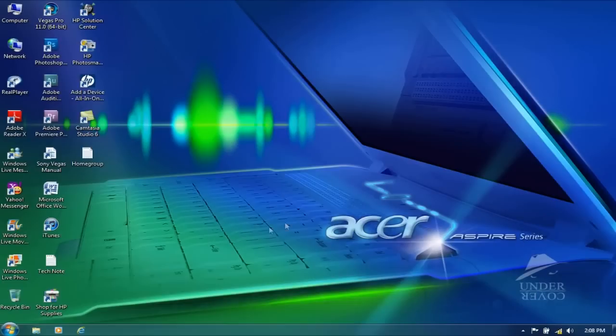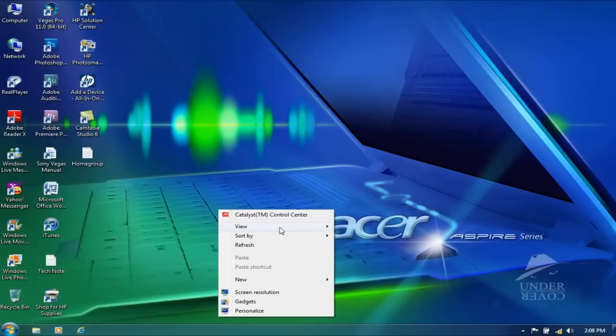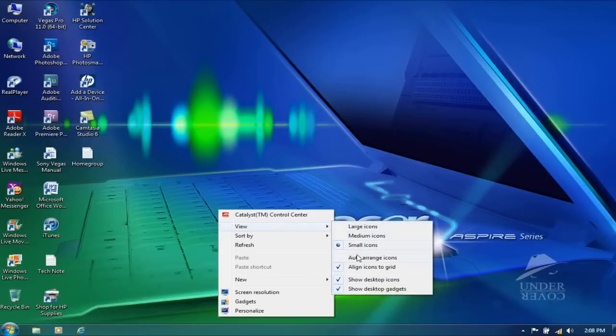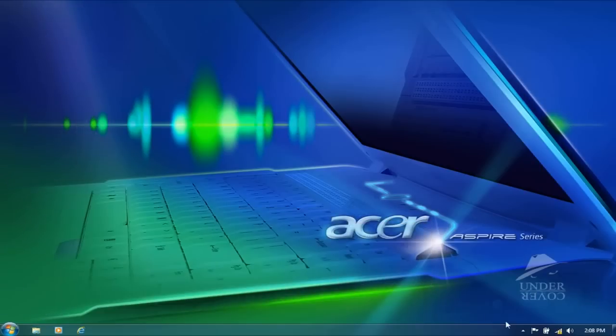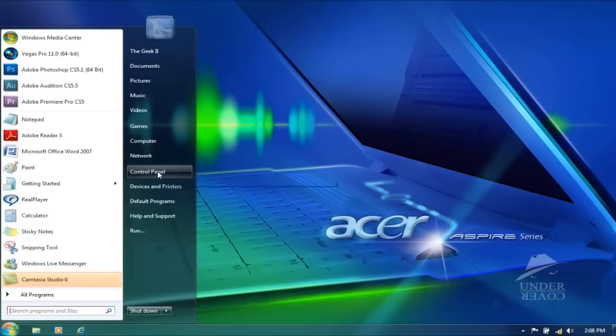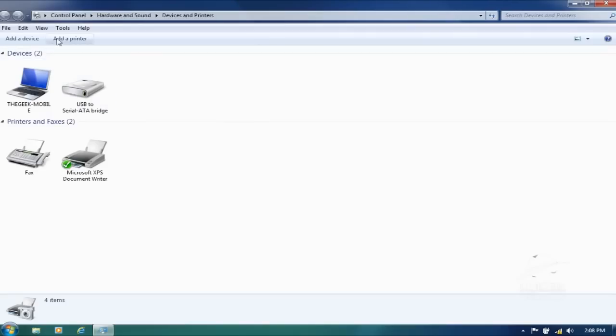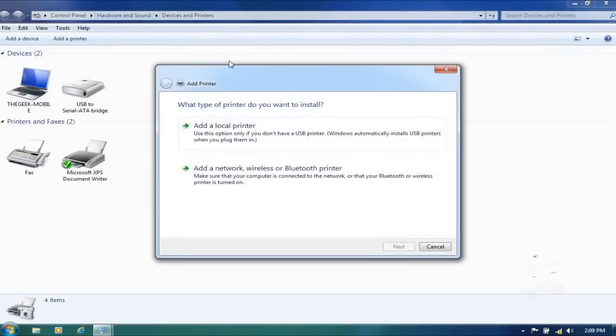Okay, the first thing I'm gonna do is make this tutorial with a really clean desktop. I'm gonna try to hide my icons so I can have a nice and clean desktop. Okay, the first thing I'm gonna do is demonstrate. We're going to Devices and Printers, Add printer, the printers on the network.